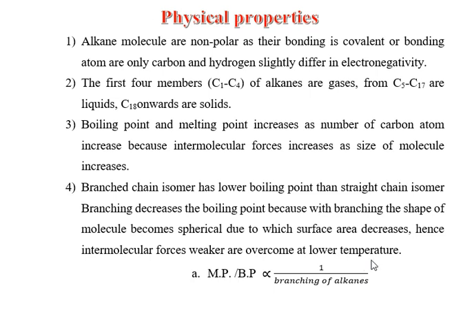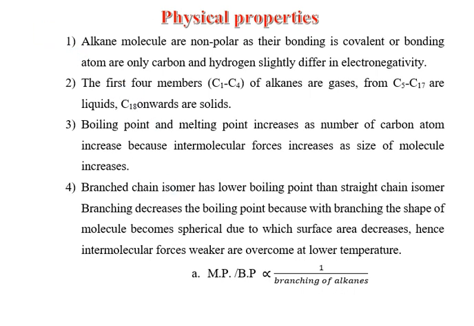It becomes spherical, and due to spherical shape, surface area decreases, and therefore intermolecular forces in the branch isomer are weaker and they are overcome at lower temperature. In short, you can say melting point or boiling point is inversely proportional to branching of alkane.